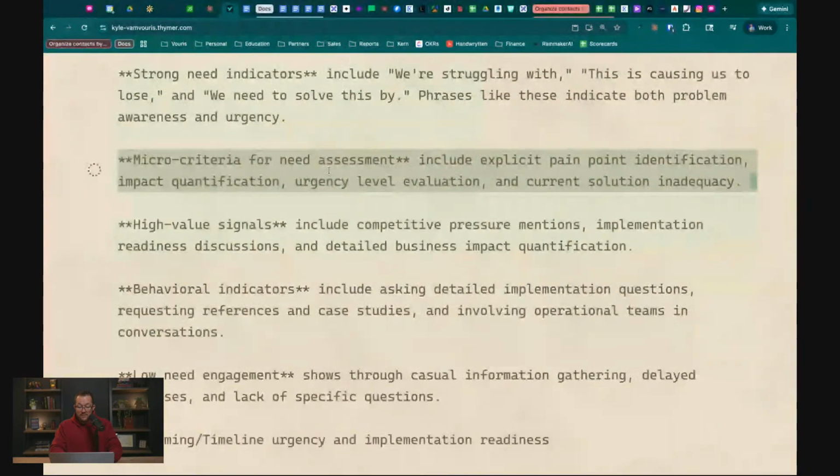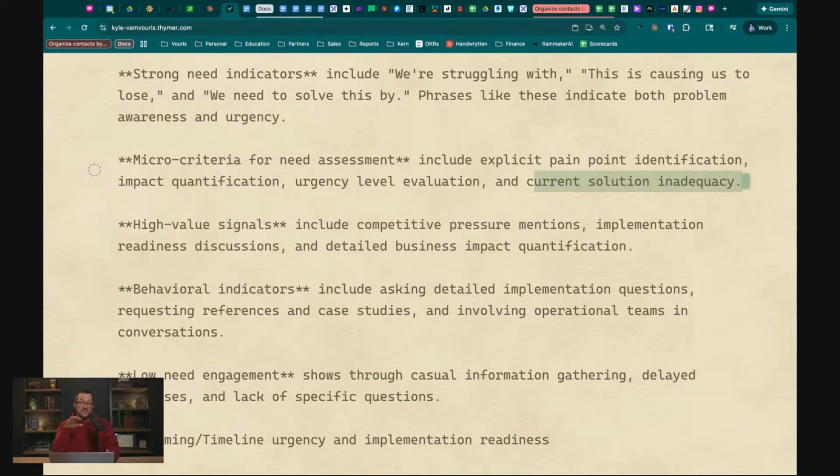Micro criteria for needs assessment include explicit pain point identification, impact quantification, urgency level evaluation, and current solution inadequacy. So I'm giving it criteria around this. And this is something that's really effective when you're working on prompts. If you can give criteria, give detail about what you are asking the prompt to do, it is so helpful. I can just say, hey, here's a call transcript. Can you tell me on a 4-point scale how high is the need qualification of this deal? And it'll give you an output.